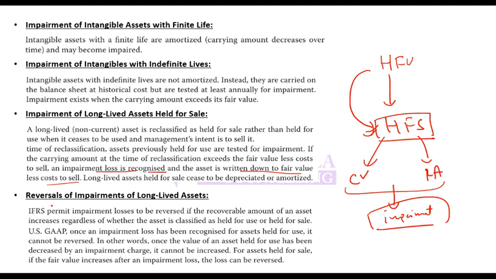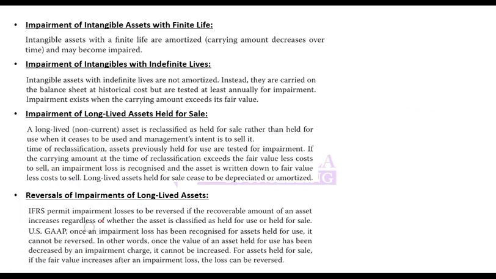Reversals of impairment on long-lived assets. IFRS permit impairment losses to be reversed, which we have discussed earlier as well, if the recoverable amount of an asset increases, regardless of whether the asset is held for use or held for sale. No matter if it is held for use or held for sale, impairment losses can be reversed if its value increases. In US GAAP, once an impairment loss has been recognized for a held for use asset, it cannot be reversed. That we discussed earlier as well.